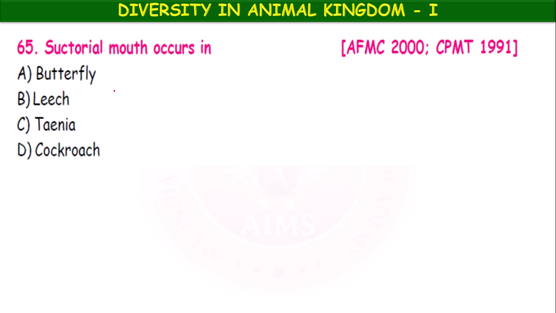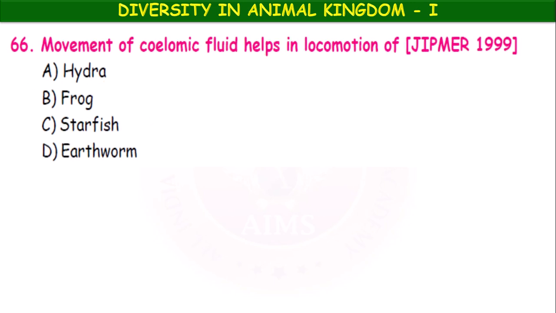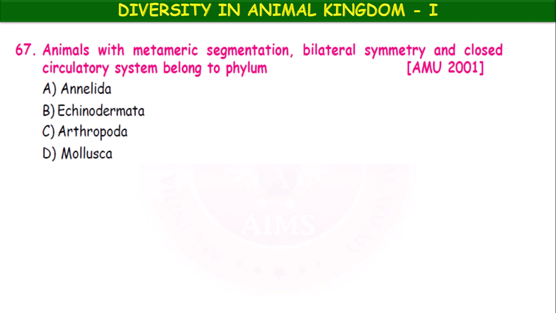Suctorial mouth occurs in butterfly, leech, taenia, cockroach. Suctorial mouth or suckers are found in the leech, to suck the blood. The movement of coelomic fluid helps in locomotion of hydra, frog, starfish, earthworm. It is the earthworm, the coelomic fluid oozes out and helps in locomotion.